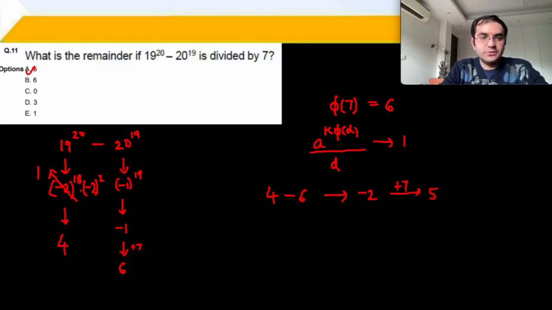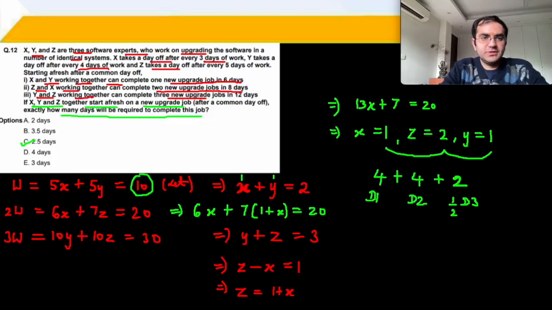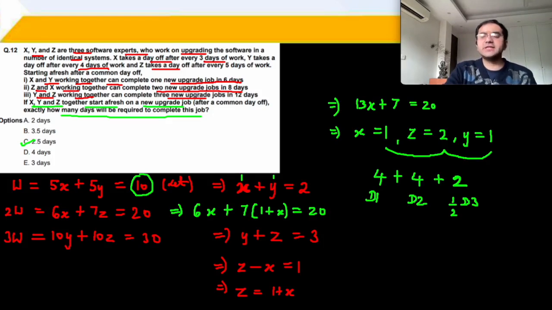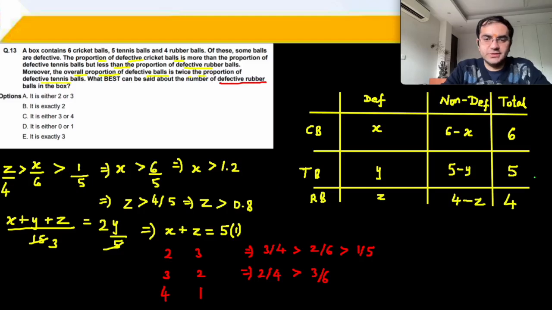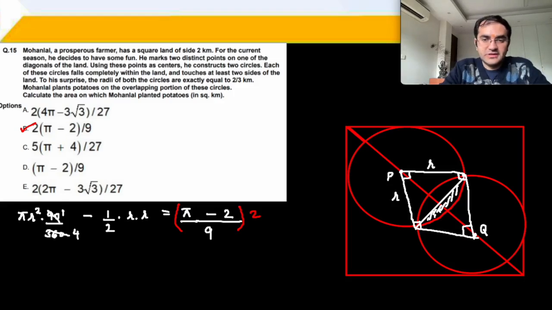Question 10 was doable. 11th was a basic remainders question. Definitely बना सकते थे आप. And 12 was a basic time and work question. Nothing fancy over here. तो ये definitely ठीक है, it might have taken you 4 minutes, sure, but it was manageable, it was doable. Very very tough question. Calculation based question, again थोड़ा सा tough ही था ये.